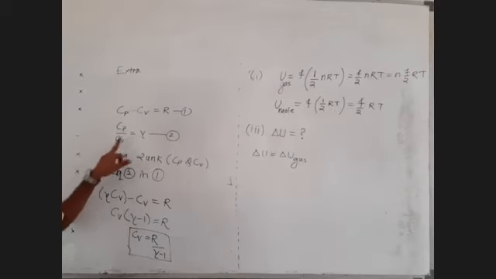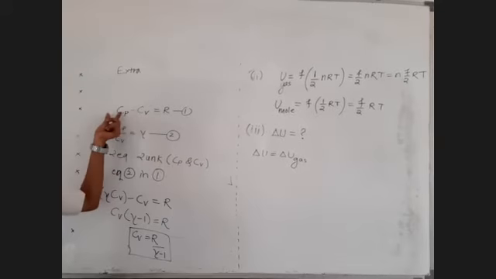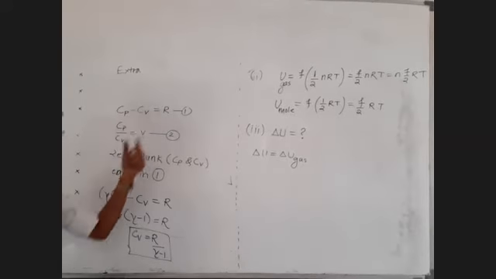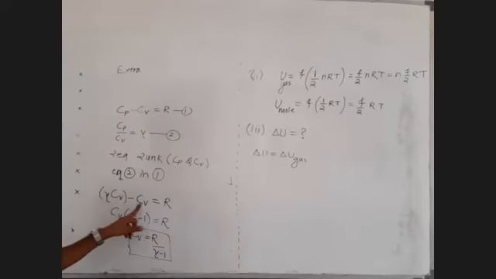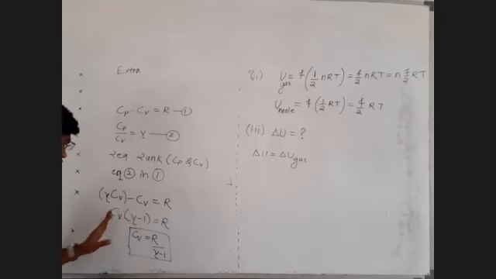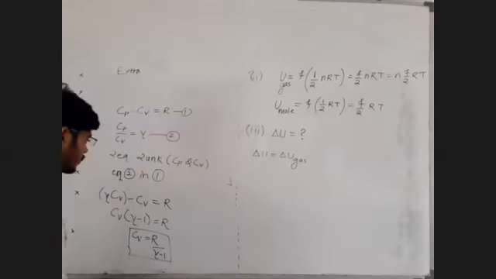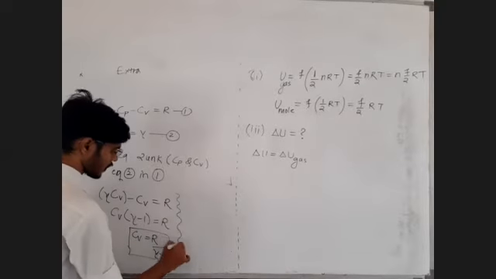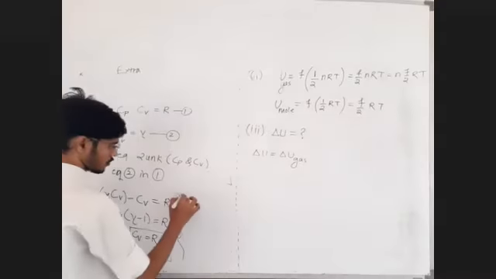CP is equal to what? Gamma into CV. Put that gamma into CV here. Gamma into CV minus CV is equal to R. So take that CV common. You will get CV equal to R upon gamma minus 1. Okay. So now you can remember this formula also.